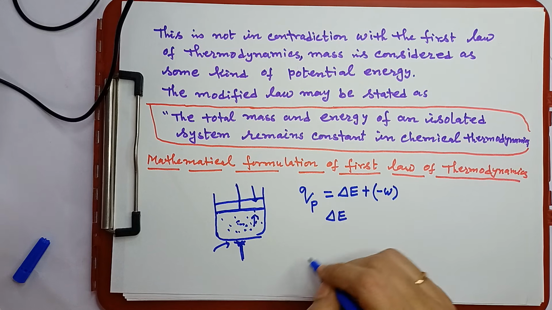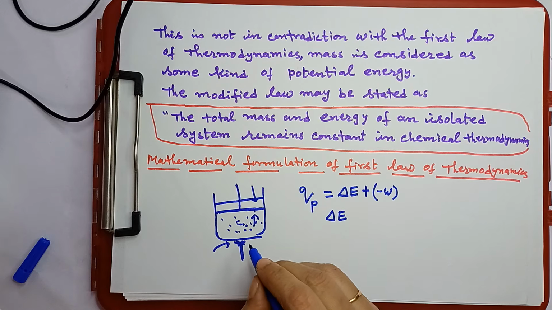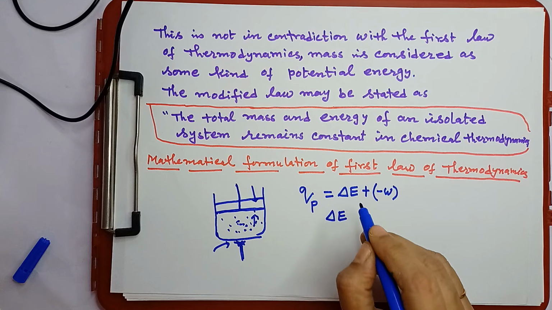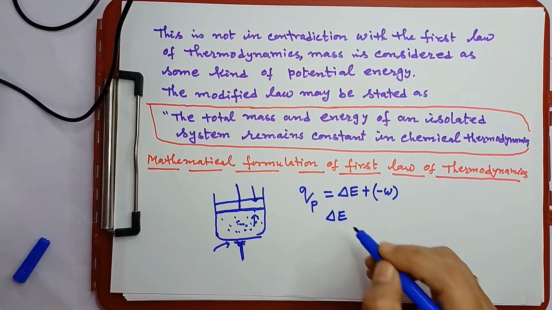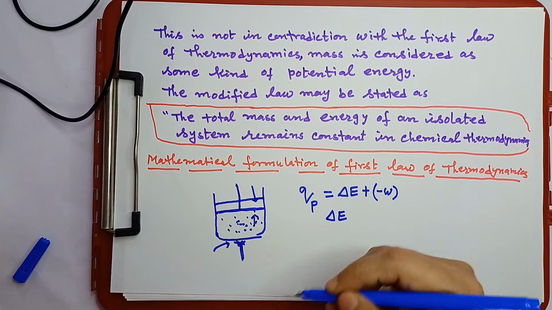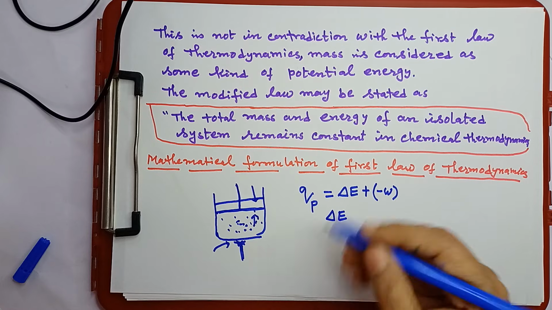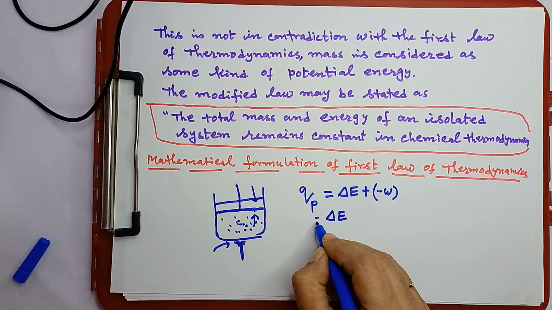Delta E represents change in internal energy. As here the gaseous system absorbs energy, internal energy increases, because temperature will increase. Okay. Internal energy change shows the change in the thermal energy. So temperature here will increase because internal energy is increasing.